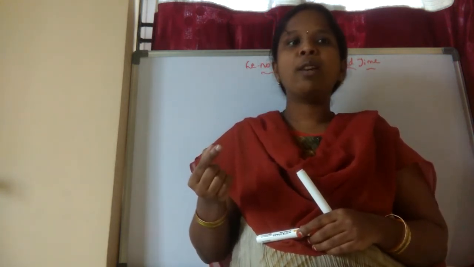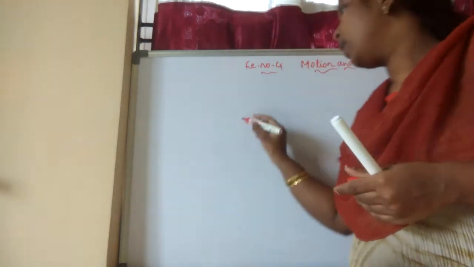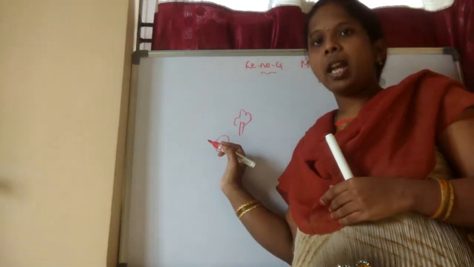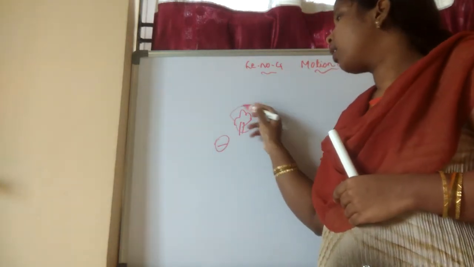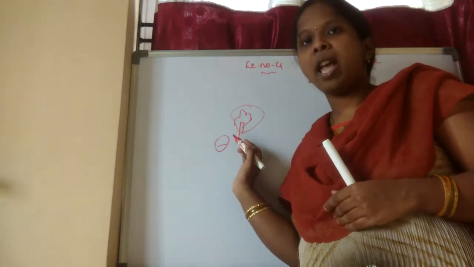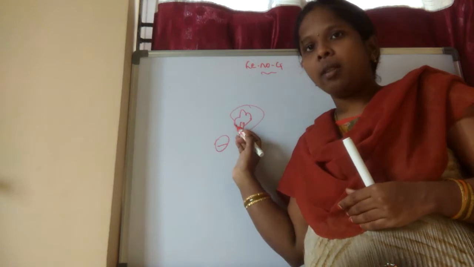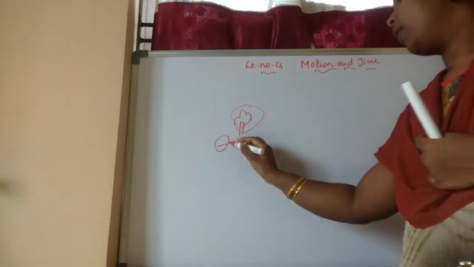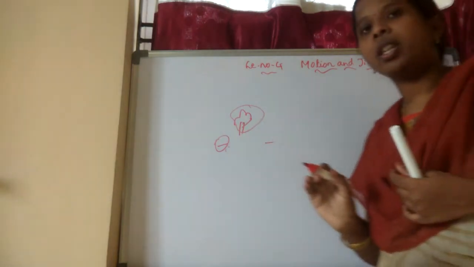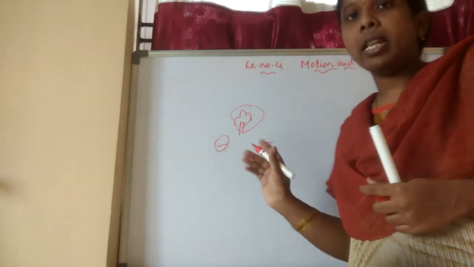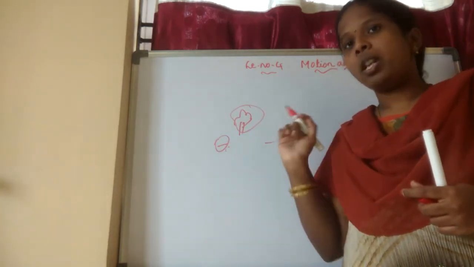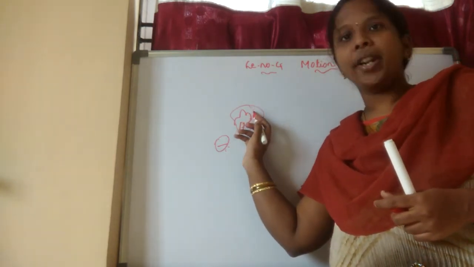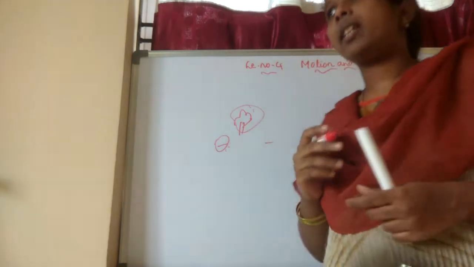I also gave an example, no. For example, a tree and a car. The position of the car will change, but the tree is at rest, so there is no change in the tree's position, but there is a change in the position of the car. It will move from here to here, but the position of the tree will be as usual. If you are telling me who is in motion and who is at rest, we can easily tell that the car is in motion and the tree is at rest.